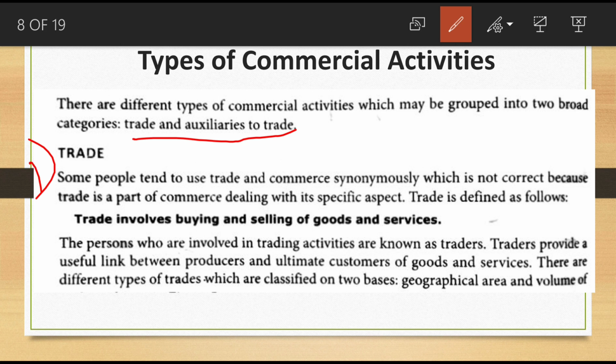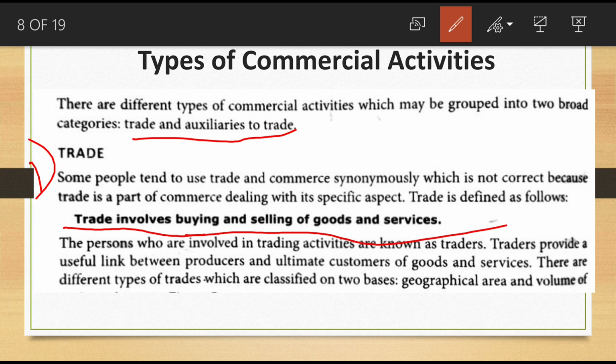Some people tend to use trade and commerce synonymously, which is not correct. Why? Because trade is the part of commerce dealing with its specific aspect. Trade is one of the parts of commerce. The definition is like this: trade involves only buying and selling of goods and services. That's only called trade.